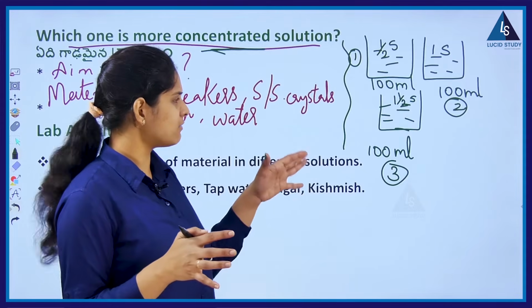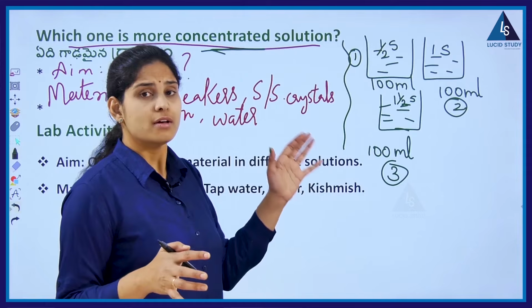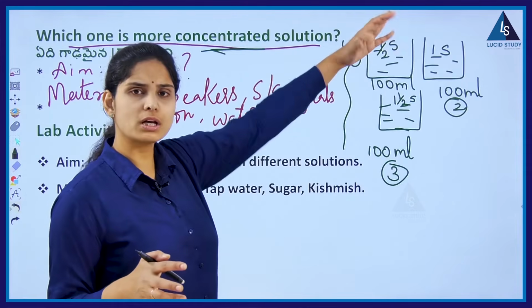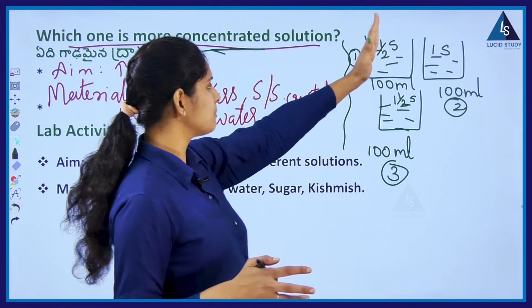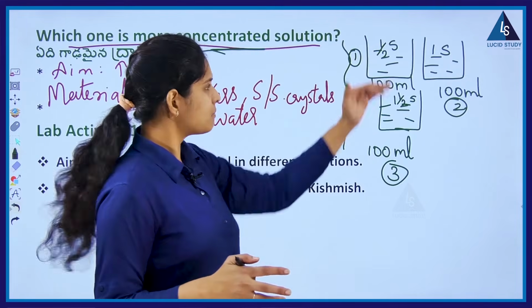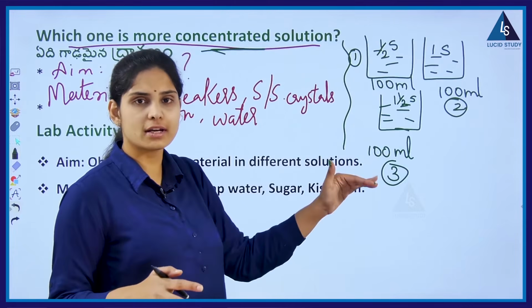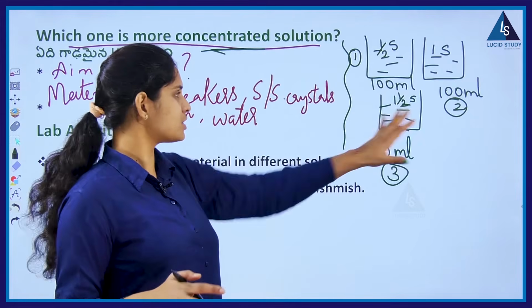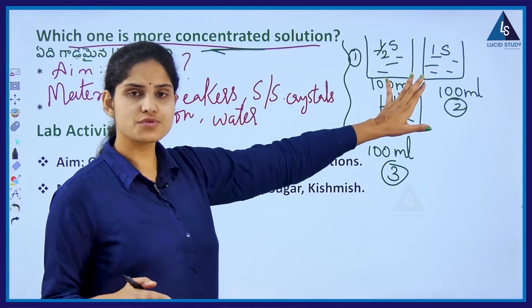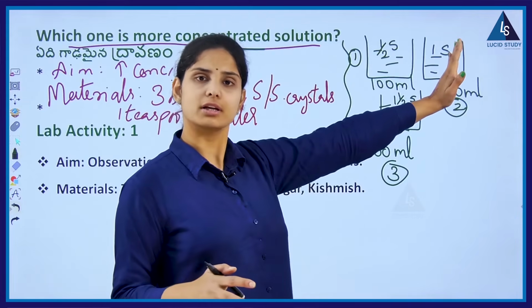Now, can we make a question like converting beaker 3 into beaker 1, or beaker 1 into beaker 3, or beaker 2 into beaker 3? Yes, what we have to do is add a spoon of sugar such that the percentage of sugar and water will be equal for beaker number 2.